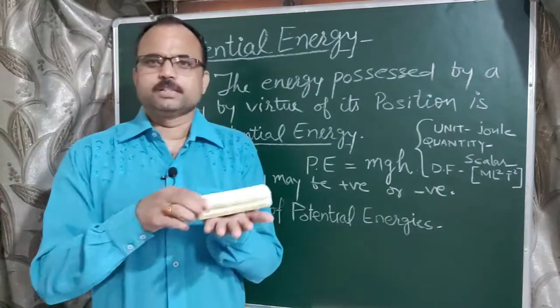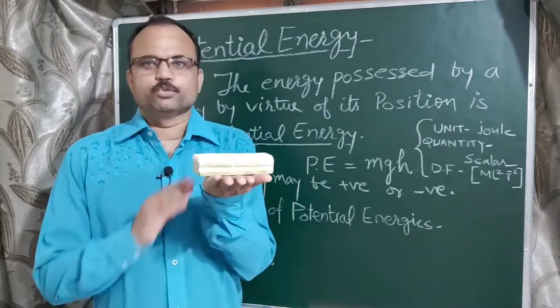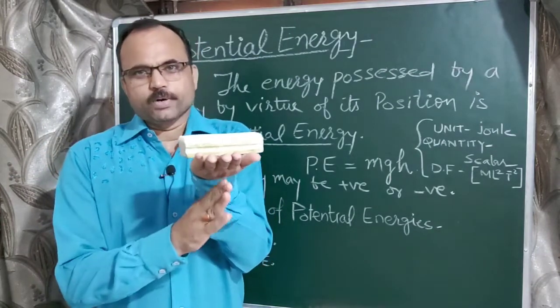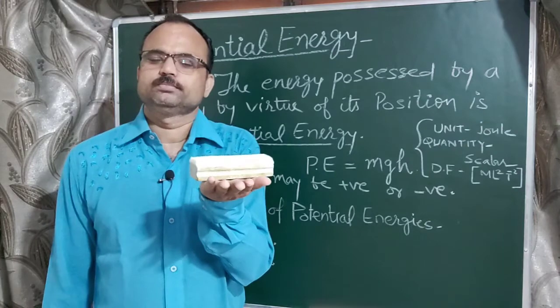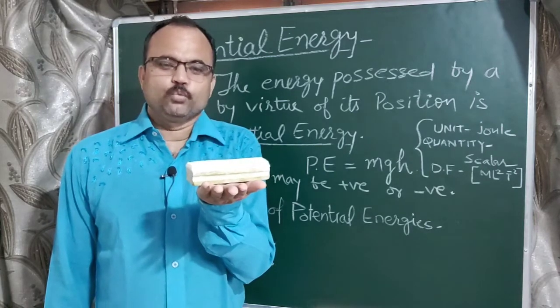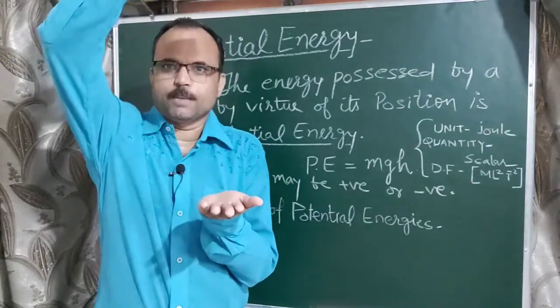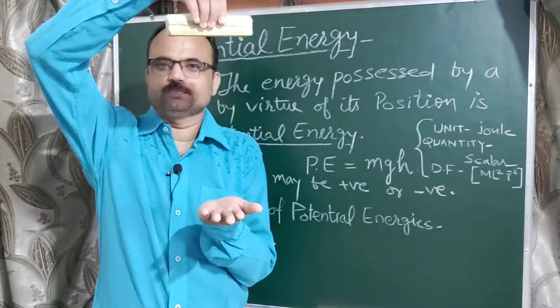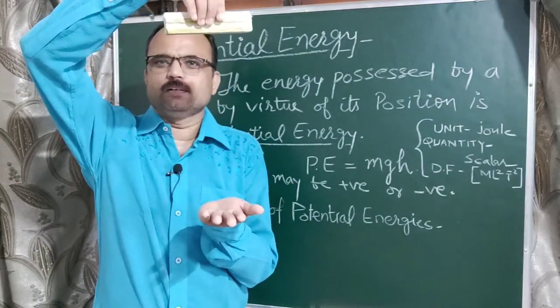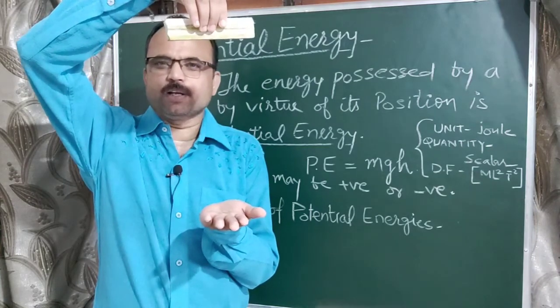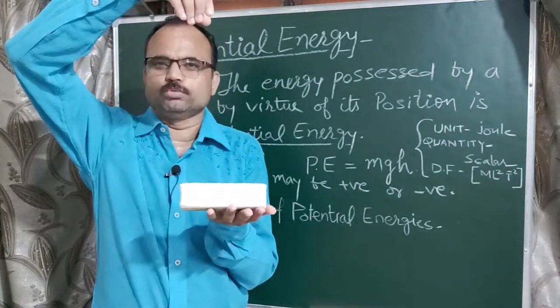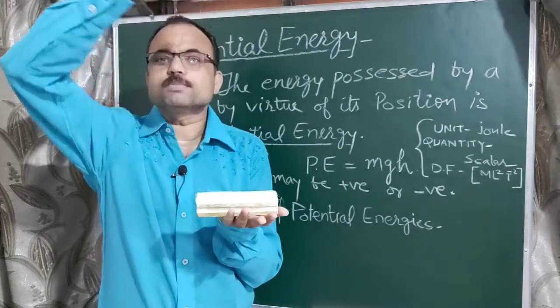Suppose this is a body. Its weight always acts vertically downward. So when we lift this body to a height h like this, and after releasing, this body comes down. Why does this body come down?